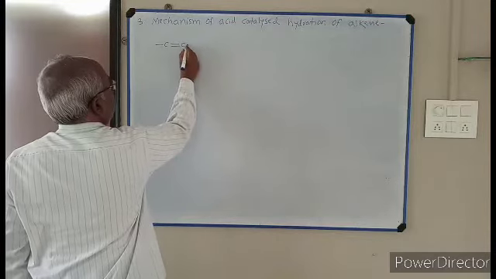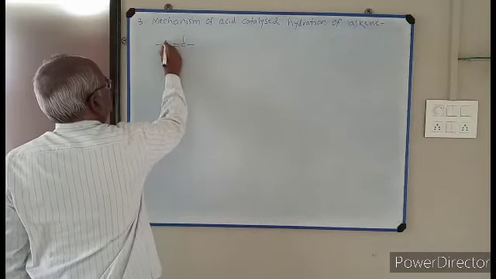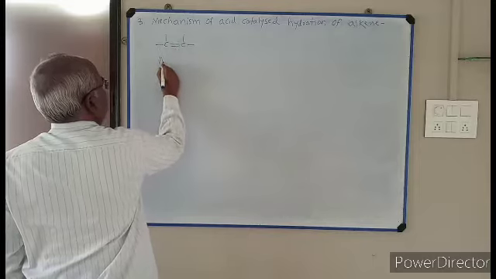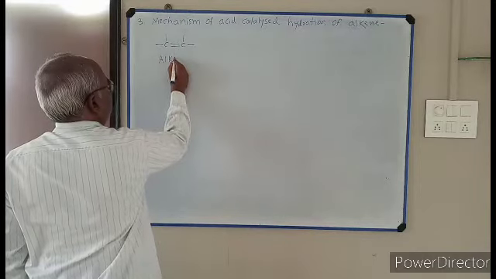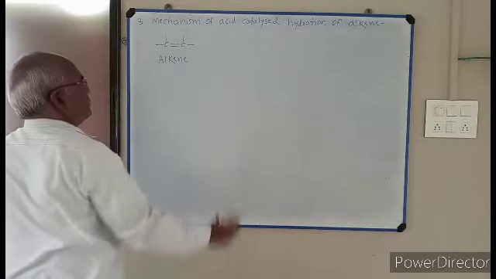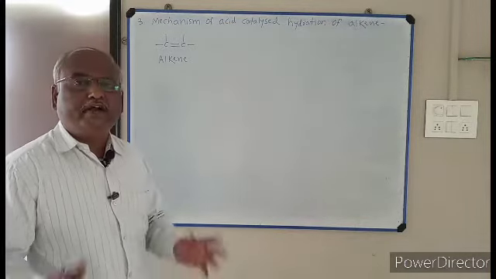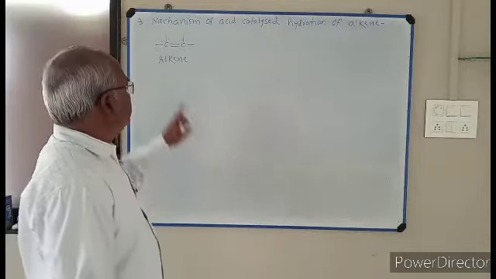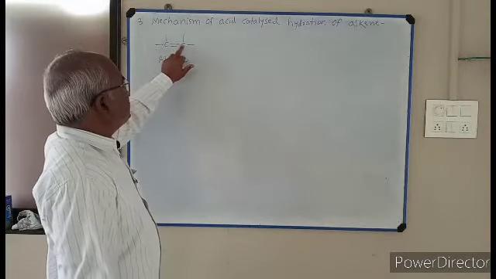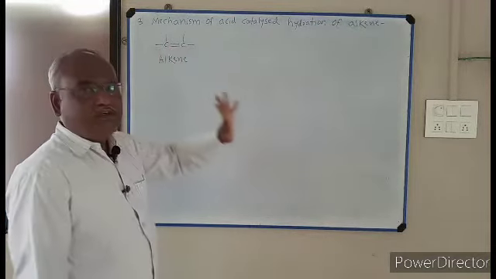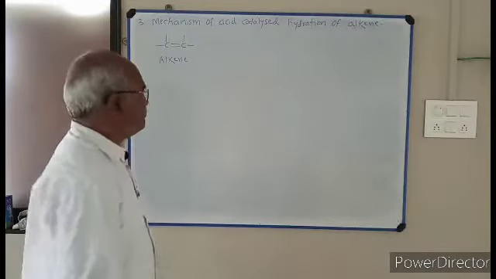Carbon-carbon double bond. This is alkene. Aliphatic unsaturated hydrocarbon containing carbon-carbon double bond is called alkene.